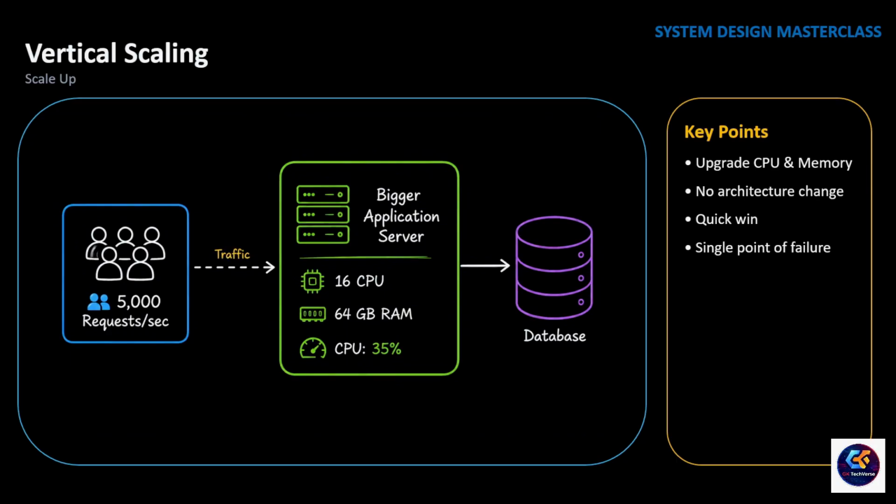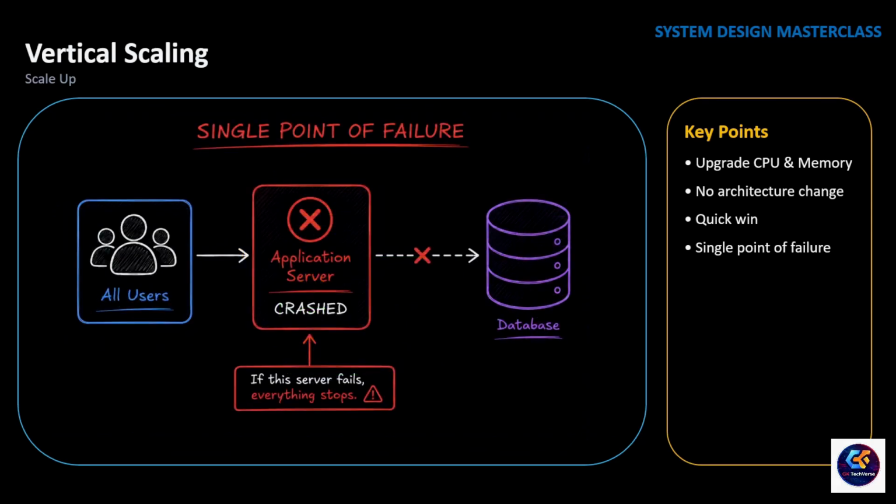But this solution has a limit. Every server has a maximum size. At some point, there is no bigger machine to buy, and even if there is, it becomes significantly more expensive. There is another problem. We still have only one server. If that server goes down because of a hardware failure, an operating system issue, or a planned maintenance window, the entire application becomes unavailable. So we have increased the server capacity, but we have not improved the system's availability. We are still depending on a single machine, which leads to the next question.